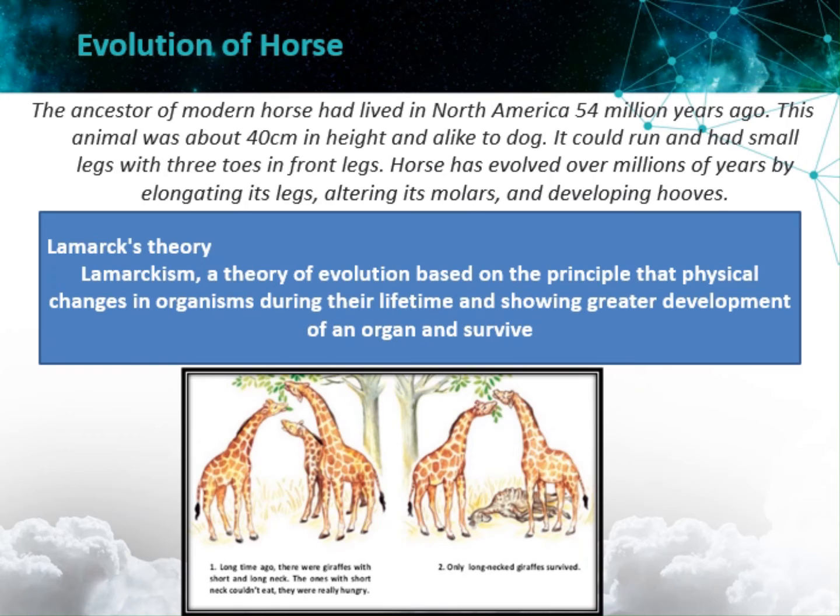Evolution of horse. The ancestor of modern horse had lived in North America 54 million years ago. This animal was about 40 centimeters in height and alike to dog. It could run and had small legs with 3 toes in front legs. Horse had evolved over millions of years by elongating its legs, alternating its molars, and developing hooves.